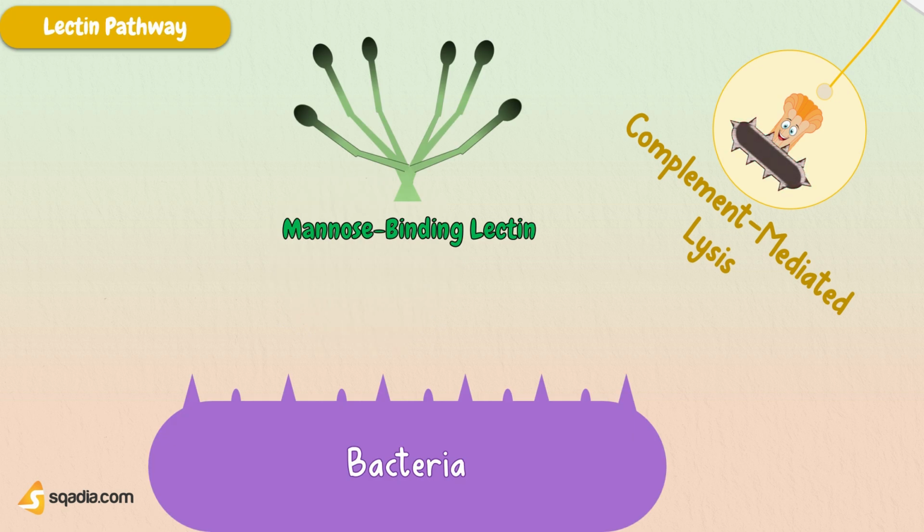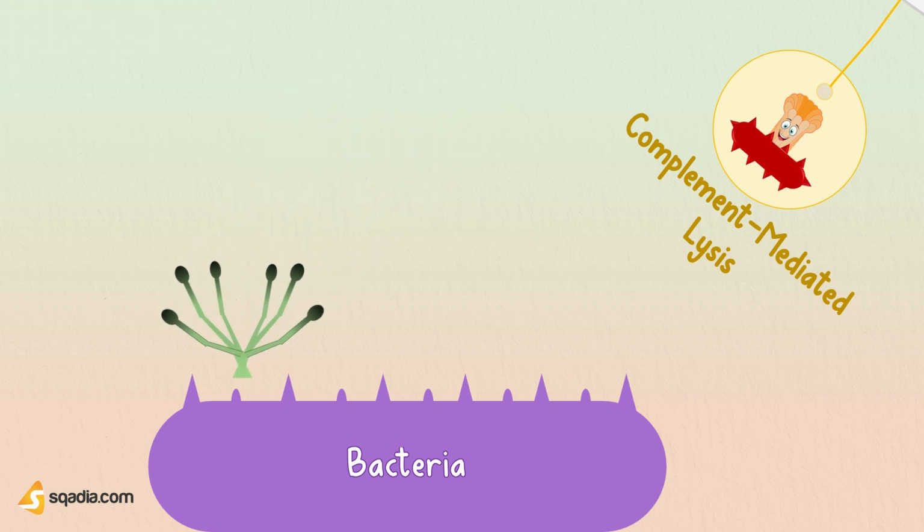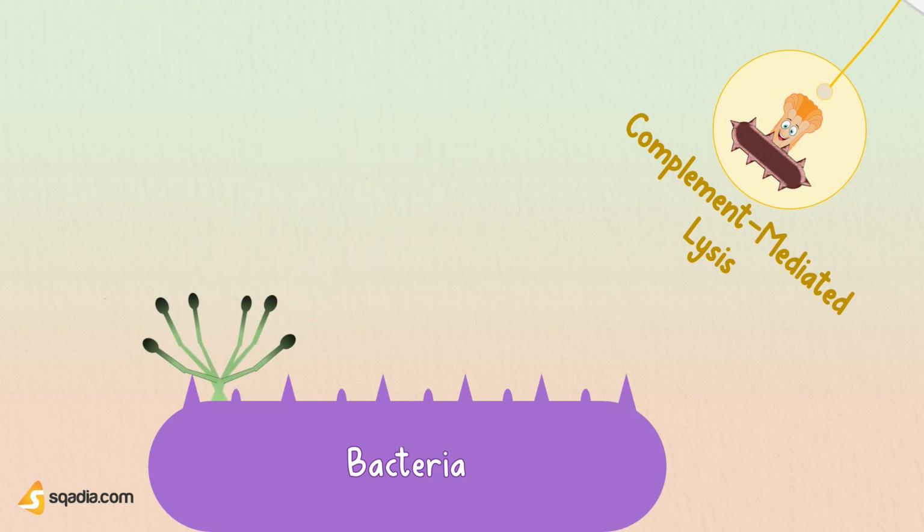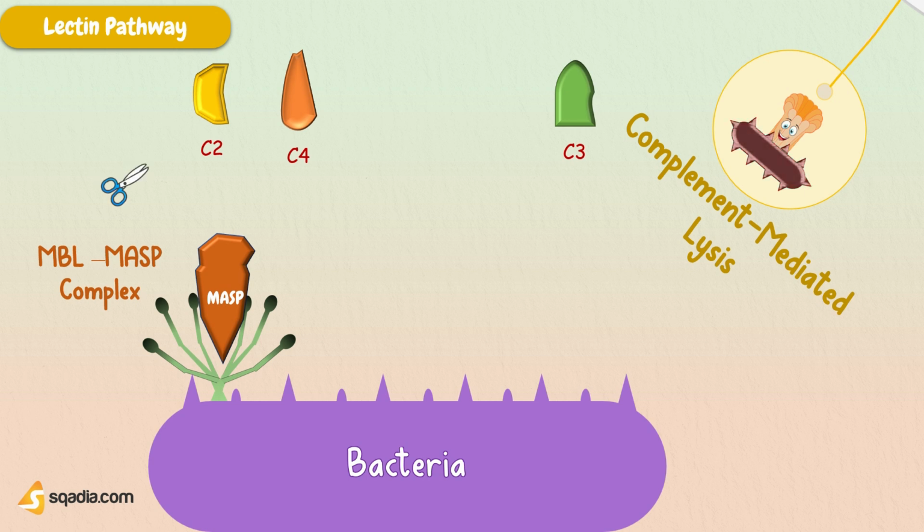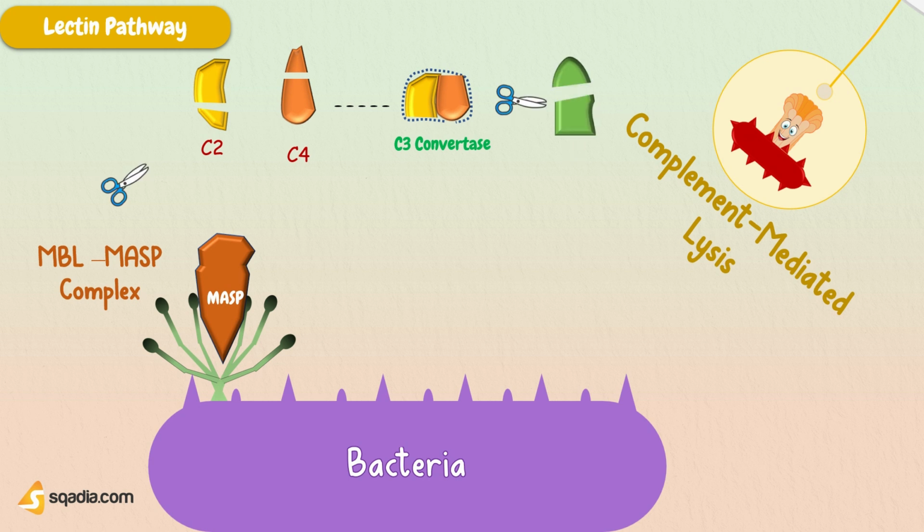Now, moving on to the lectin pathway. During the lectin pathway, mannan-binding lectin, or MBL, binds to proteins containing mannose residues that are found in some types of bacteria, such as Salmonella species. Once bound, MBL forms a complex with an enzyme called MBL-activated serine protease, or MASP. In this form, this enzyme activates C3 convertase by cleaving C2 and C4 complement components that participate in forming membrane attack complex, and the rest of the pathway is the same.